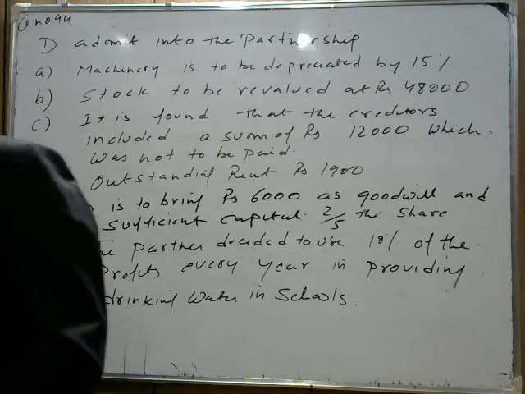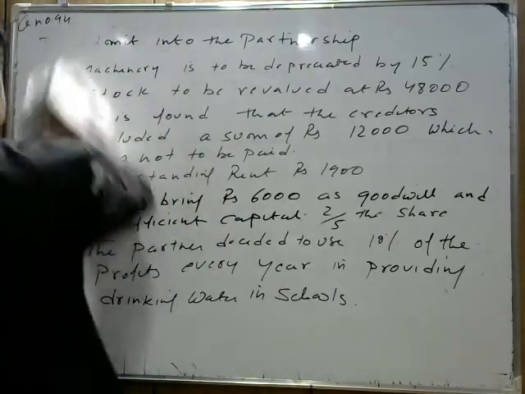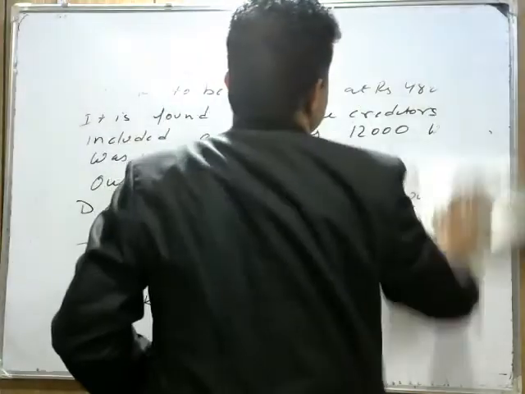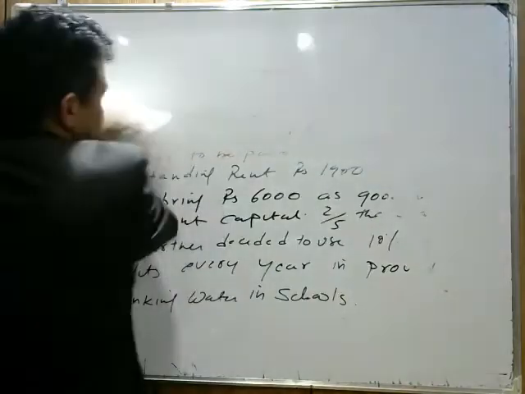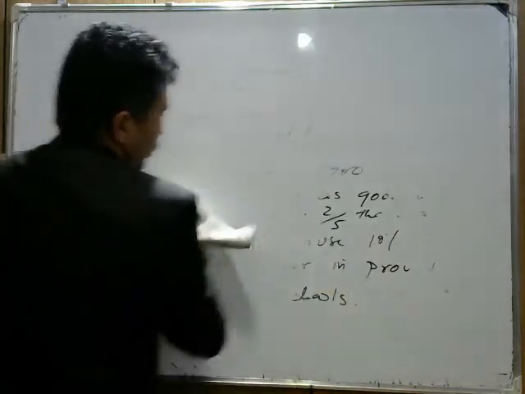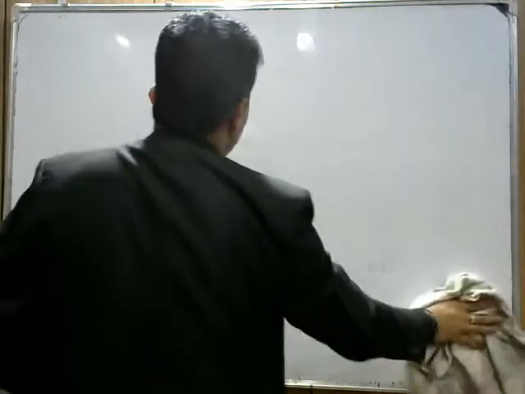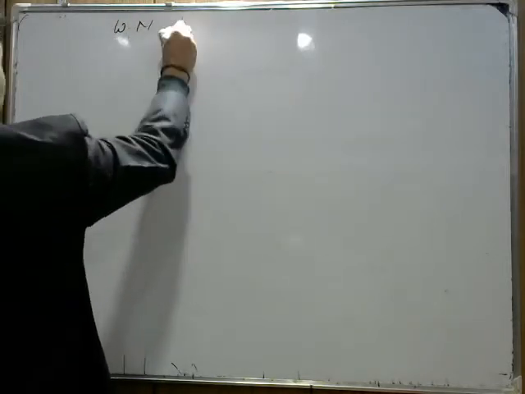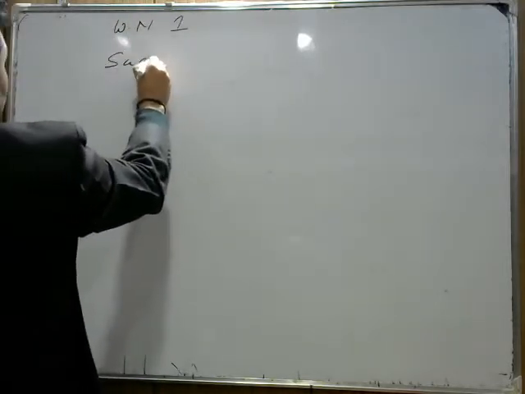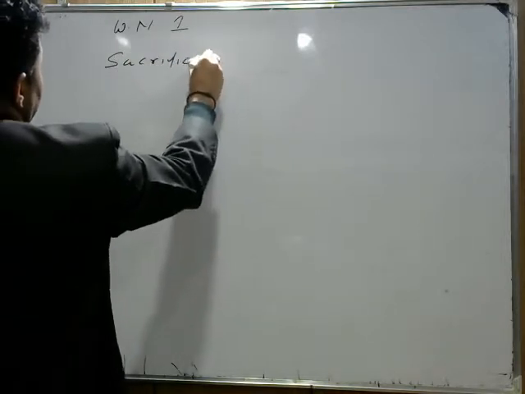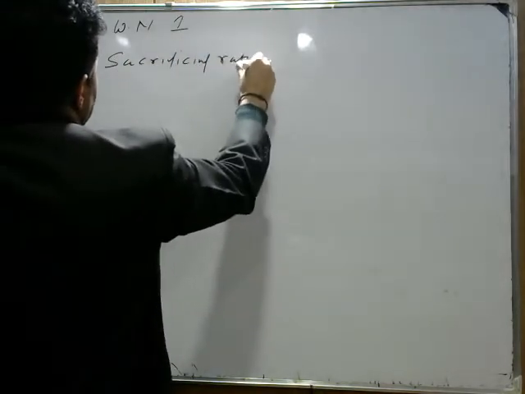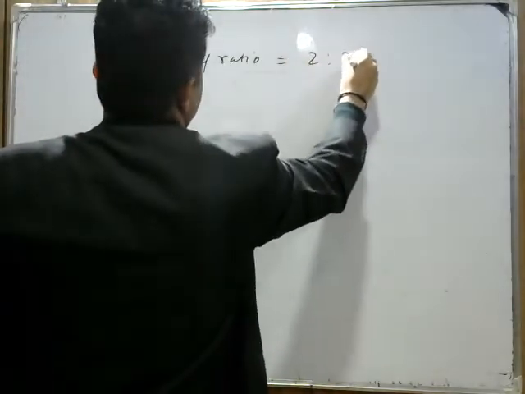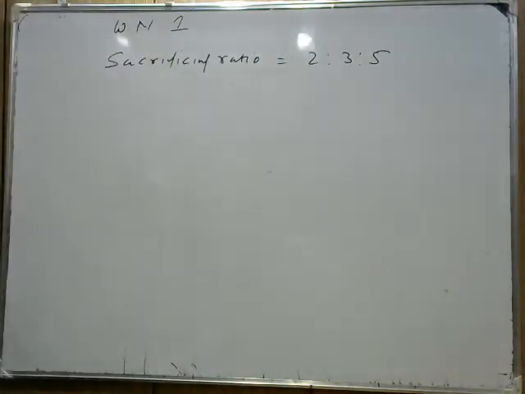We need to prepare the working notes first. First thing is the calculation of the sacrificing ratio. I told you nothing is mentioned about how the new partner gets a 2/5 share, so whatever the old ratio is, that is the sacrificing ratio. It means working note 1, sacrificing ratio, is the same as 2, 3, 5. Whatever the old ratio is, that is the sacrificing ratio.